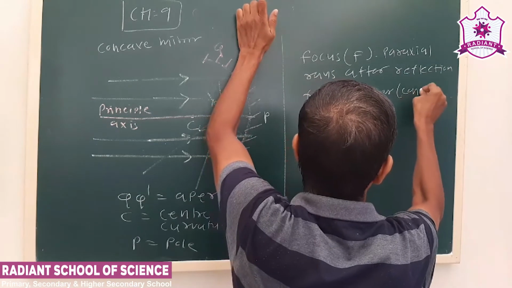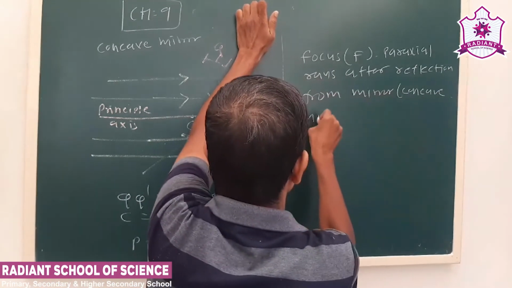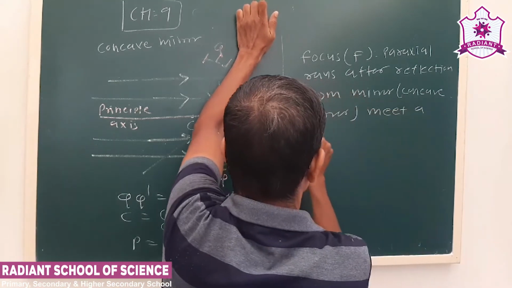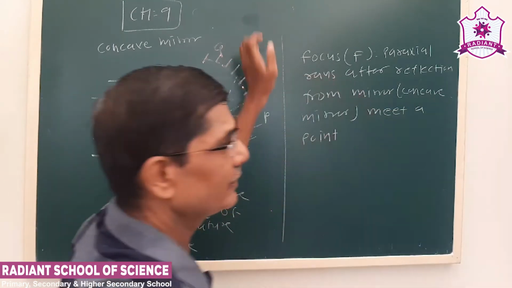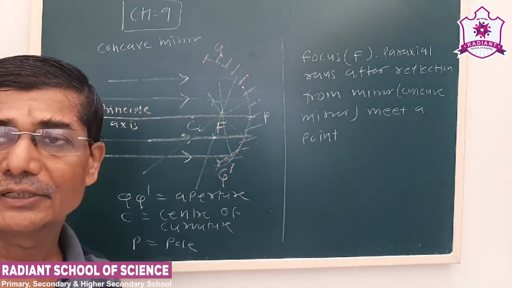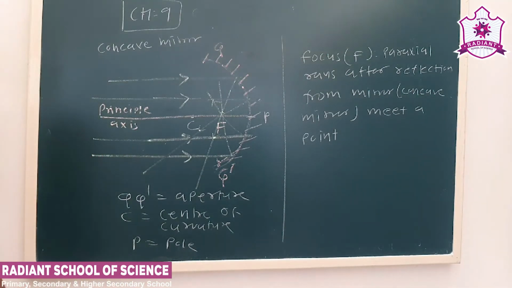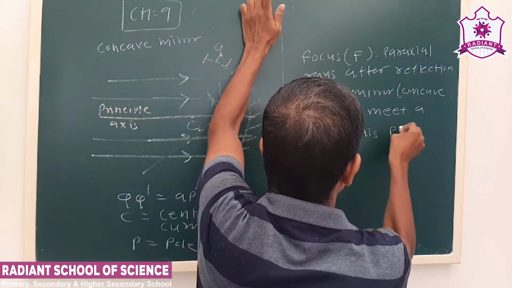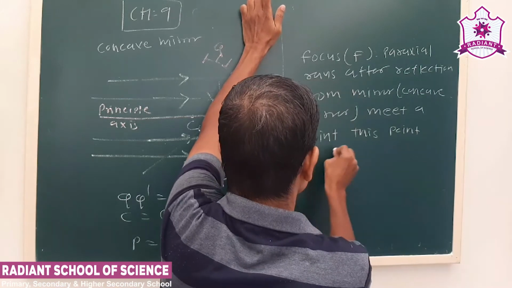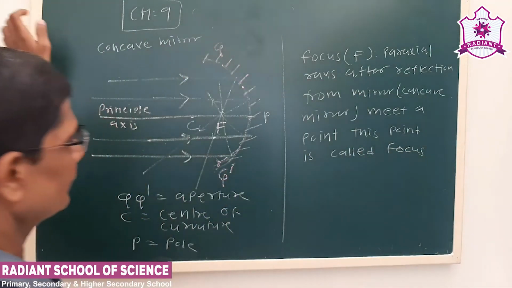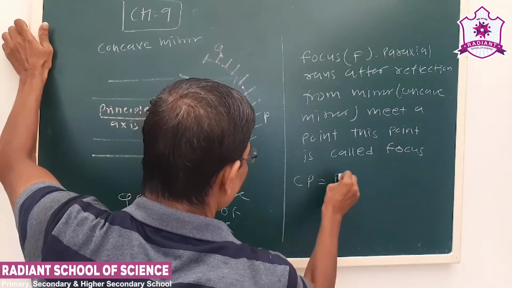Here we are talking of a concave mirror. The rays meet at a point. See, here these rays meet or converge. That's why our concave mirror is a converging mirror. They meet at a point, and this point is called the focus. Now see, our CP is R.